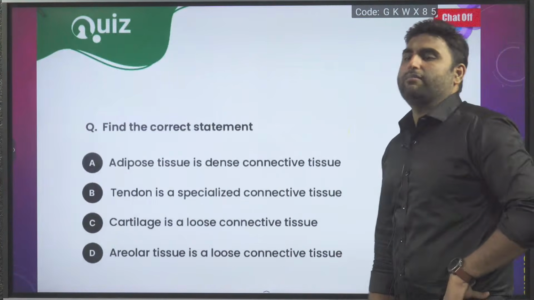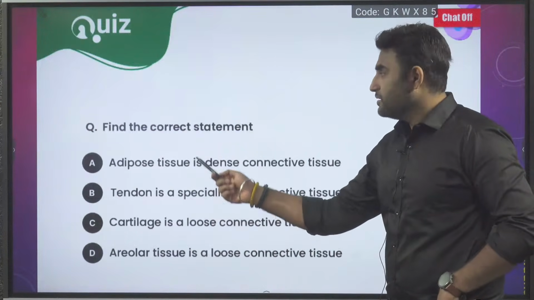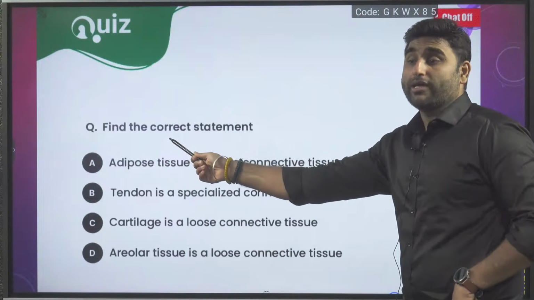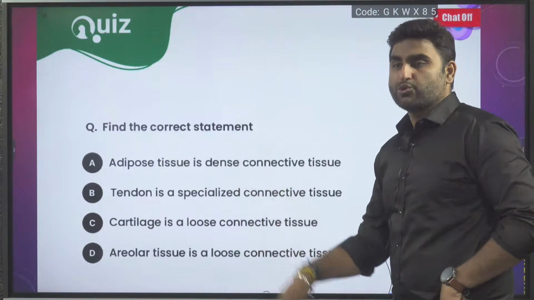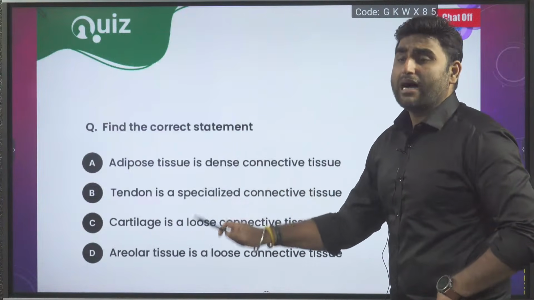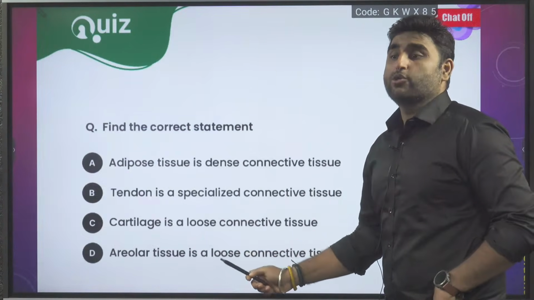Okay, let us try one more. Find the correct statement, sorry. Adipose is dense, false, adipose is loose. Tendon is specialized, no, tendon is dense. Cartilage is loose, no, cartilage is specialized. Areolar is loose, yes.